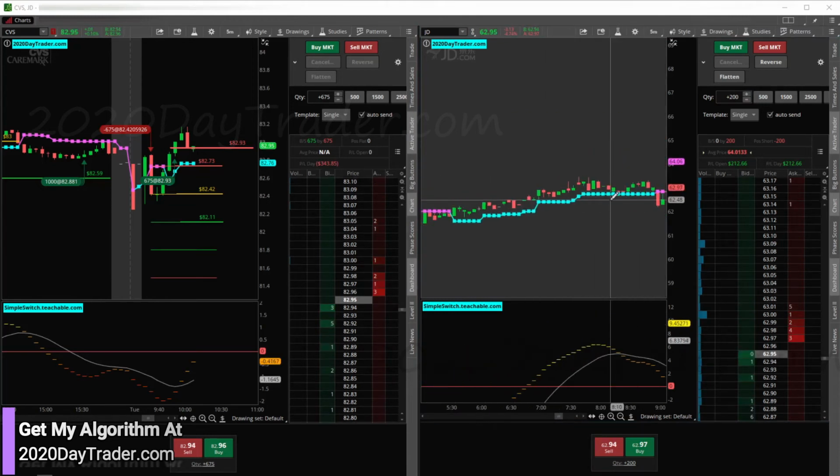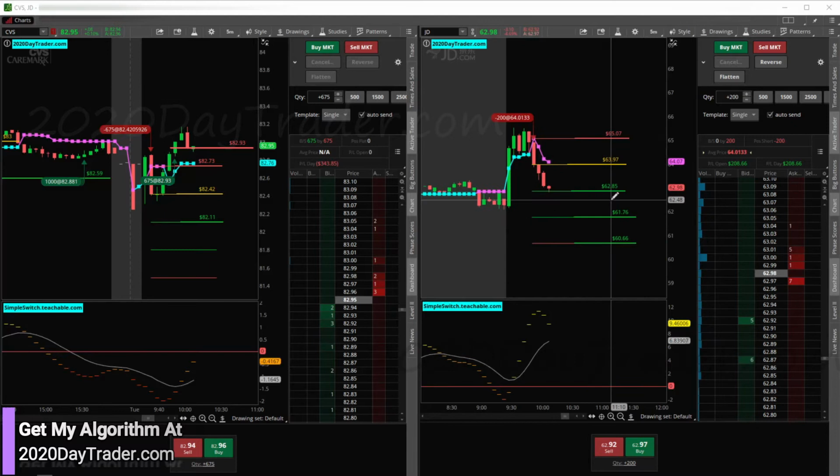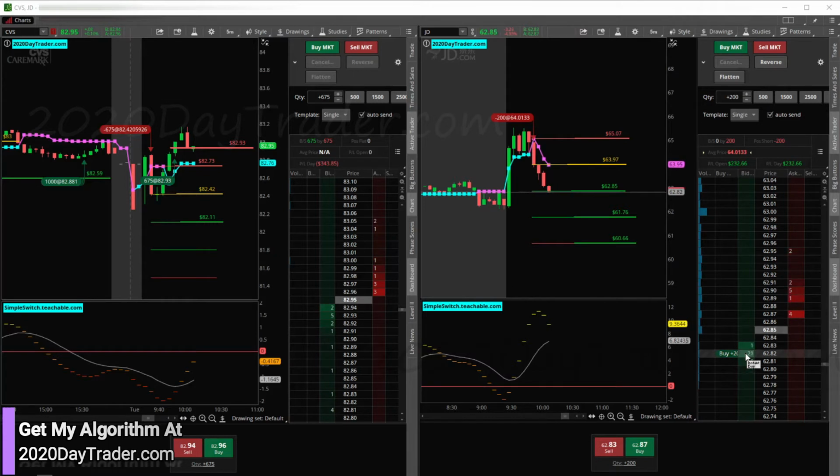Approaching low of day, so expect some resistance in this area. I'm looking for 82 on the ask. There we go. Nope, that's on the bid. Let's go get it on the ask.